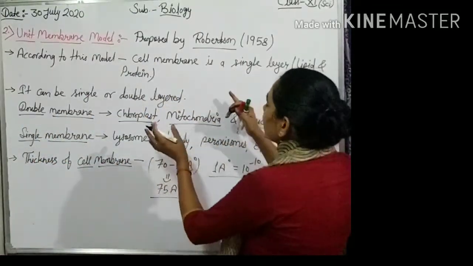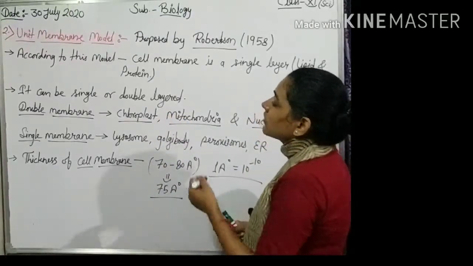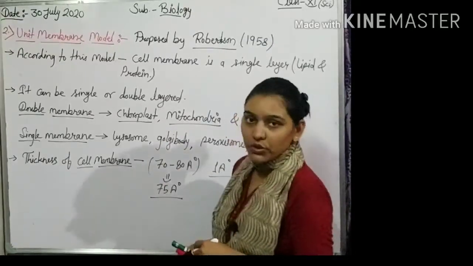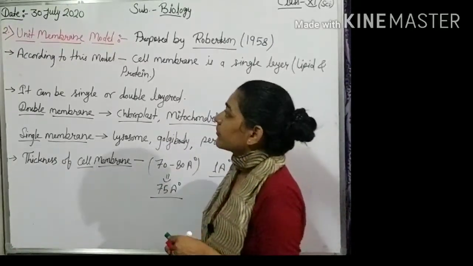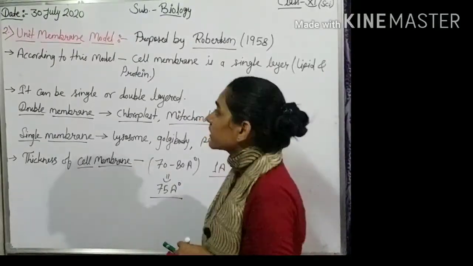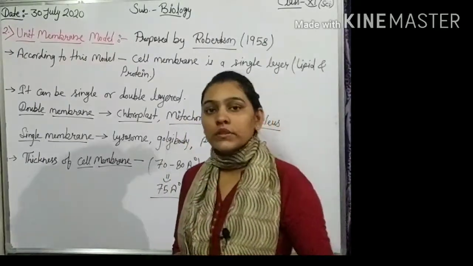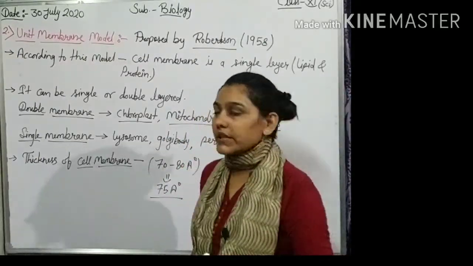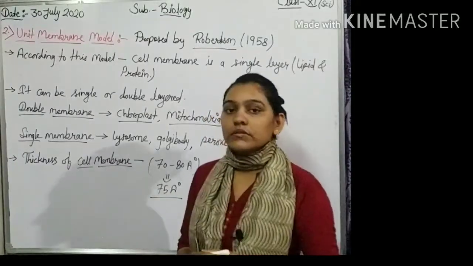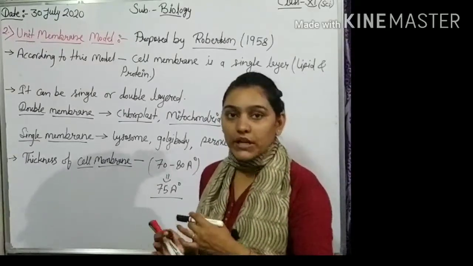So this concept was given by the scientist Robertson, but it was also rejected because Robertson and Danielli and Davson failed to explain the selective permeability of the plasma membrane.